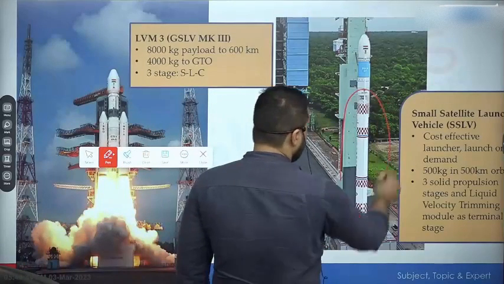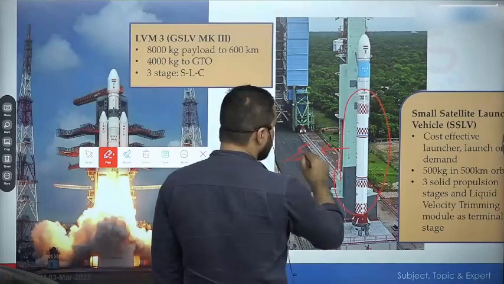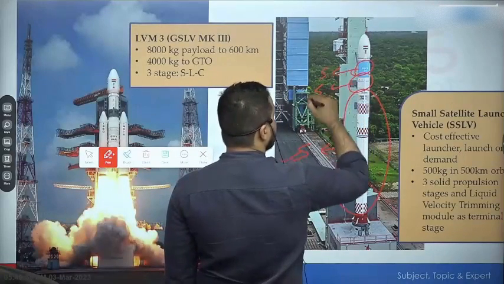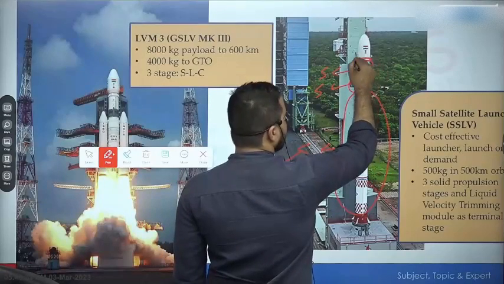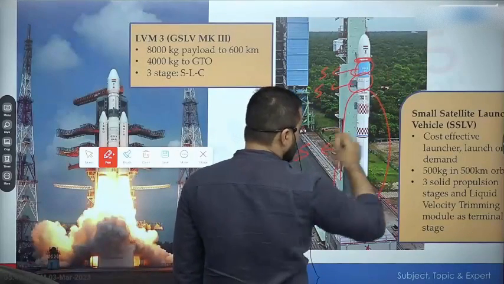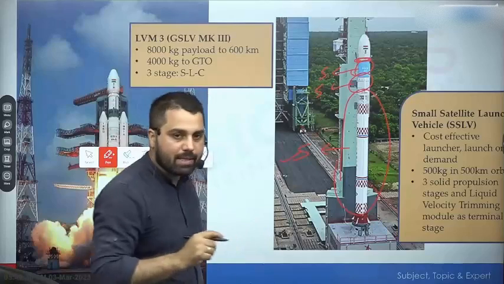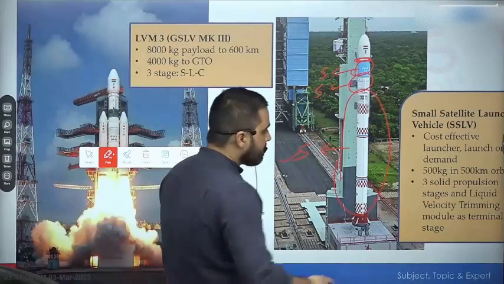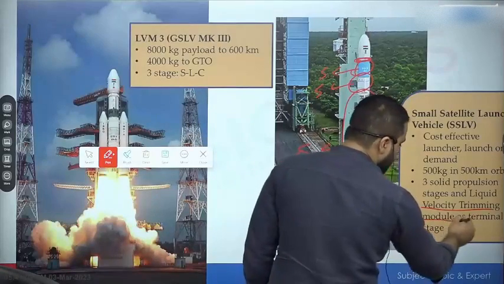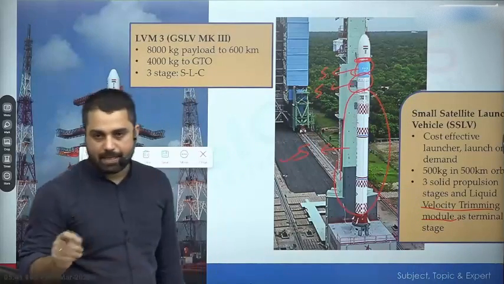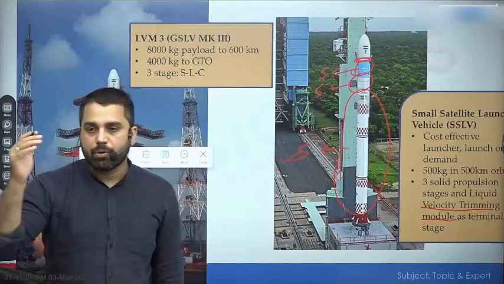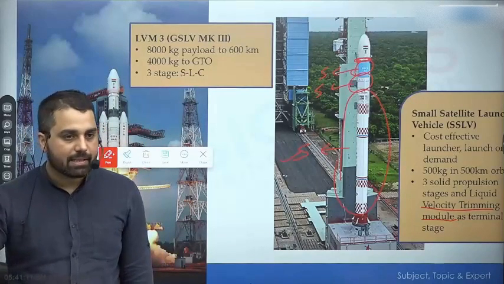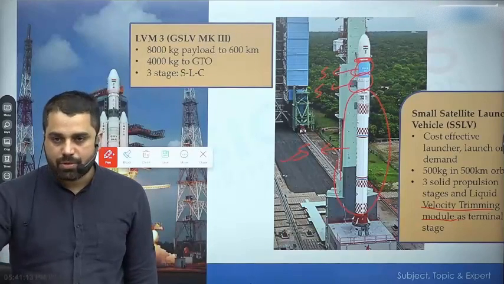This is the first stage, only using solid fuel, second stage again solid, third stage again solid, and there is a very small module here, but ISRO in its official website has not called it a stage of rocket. They have used a word, a module, a velocity trimming module. If you go to ISRO's website, then they haven't called it a 4-stage rocket. They have called it a 3-stage rocket. In the initial 3 stages, it is going to use solid fuel.